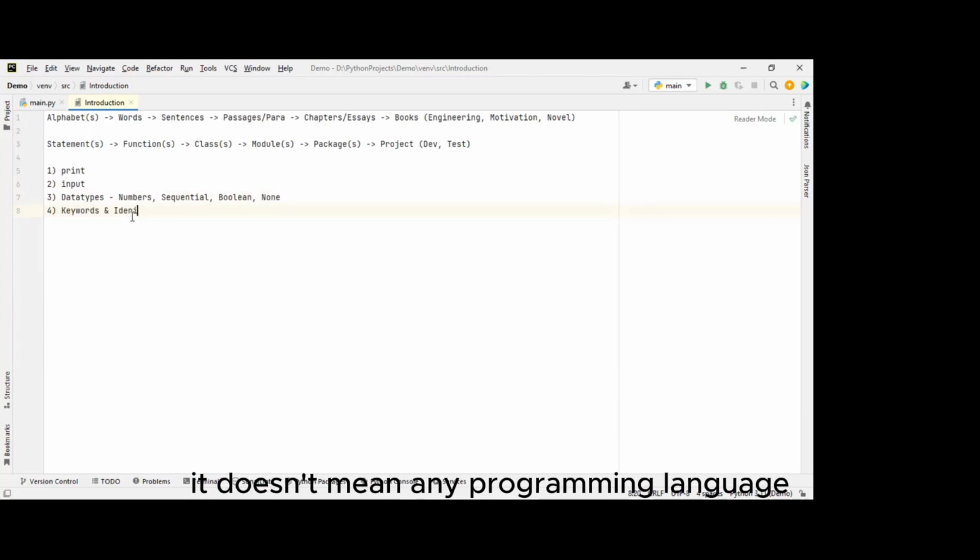The same way, for any programming language you have to install some application on your machine, and only then can you execute. So here we are going to install the Python interpreter. That Python interpreter will read the keywords, and based on the keywords only, it will execute and give us the result.